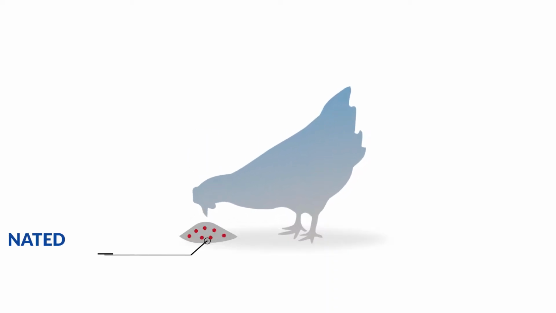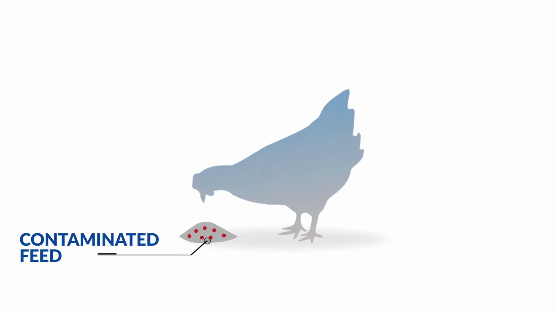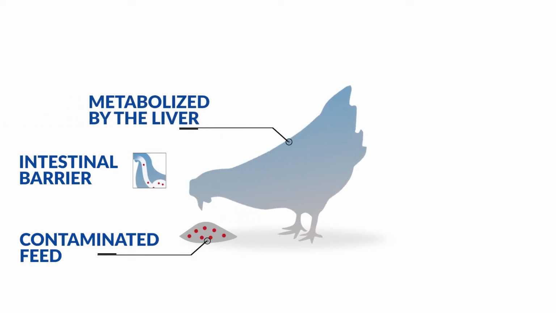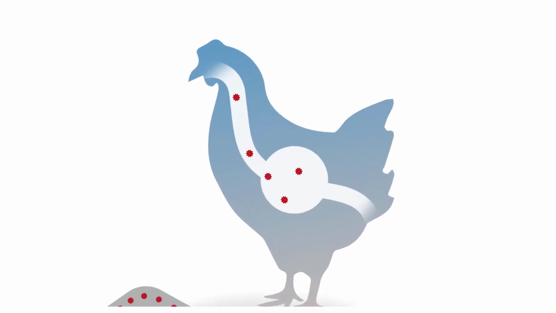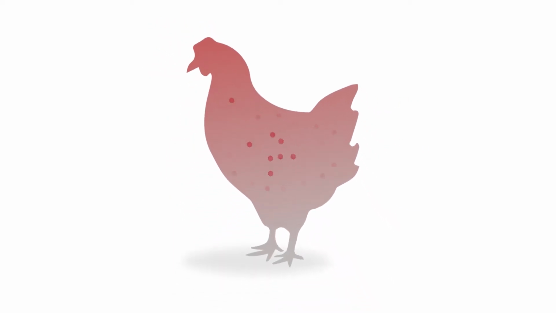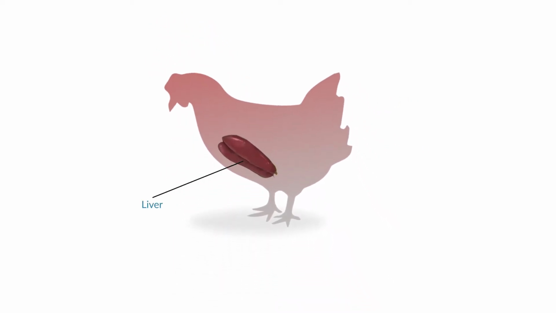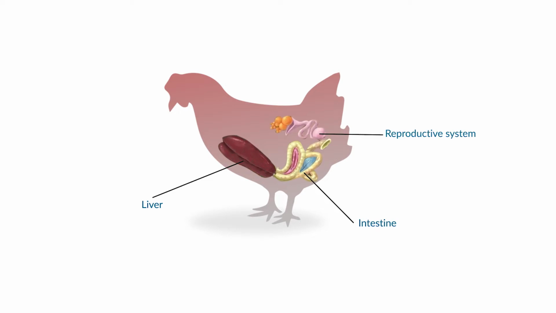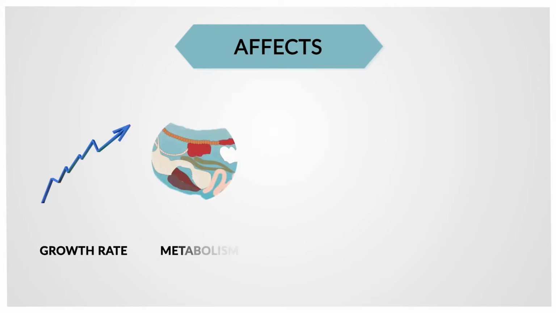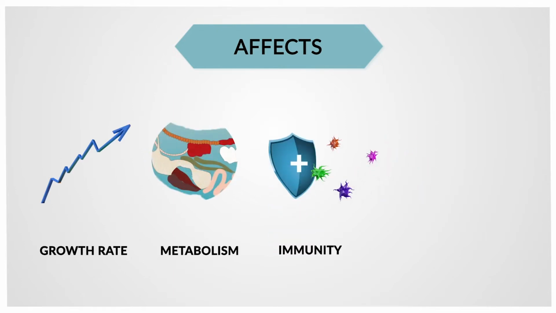Mycotoxins present in contaminated feed are ingested by the birds. Mycotoxins pass through the intestinal barrier and a few of them are metabolized by the liver. The metabolized ones are excreted through feces. Unmetabolized mycotoxins are transported through blood to different organs and tissues and damage the affected organs and tissues. Mycotoxins affect birds in various aspects like growth rate, metabolism, immunity, and reproduction.